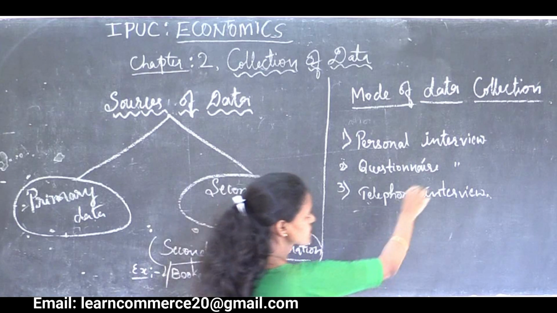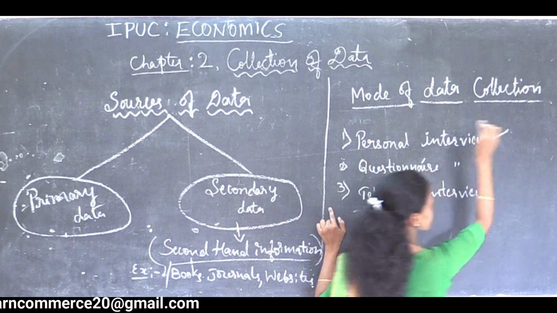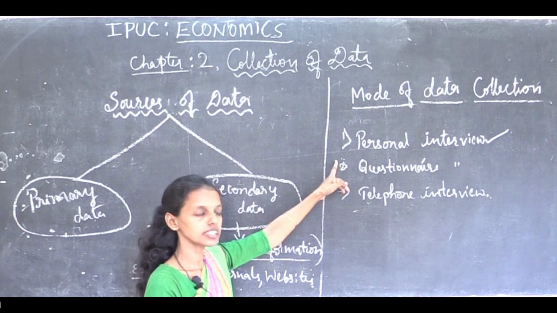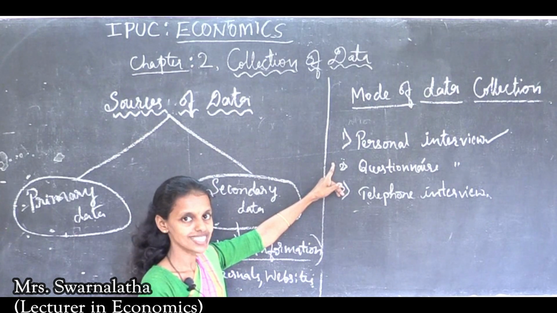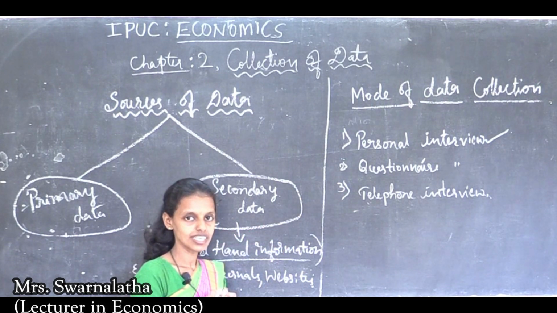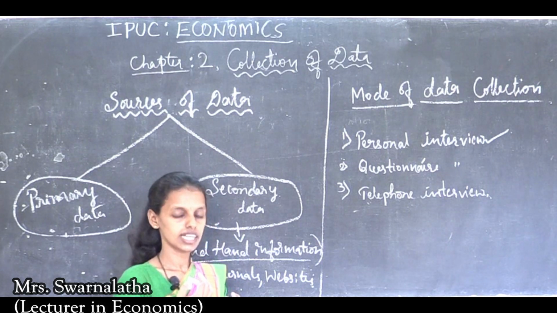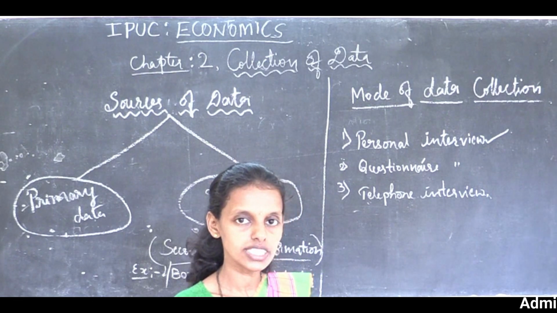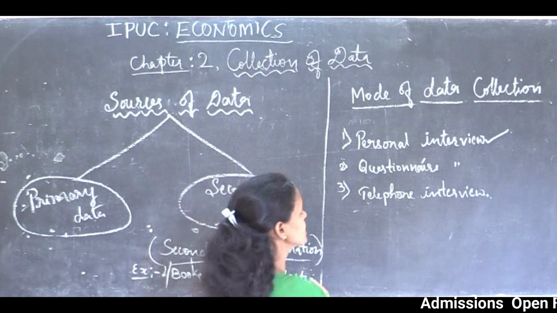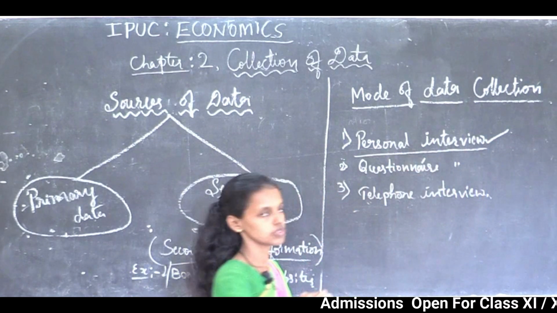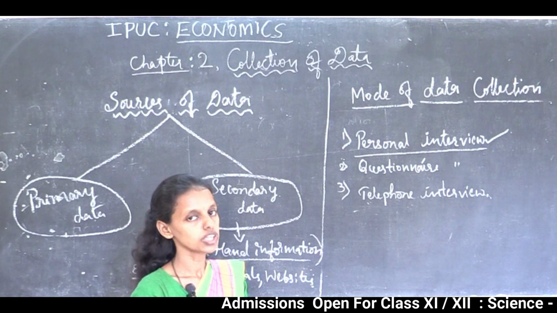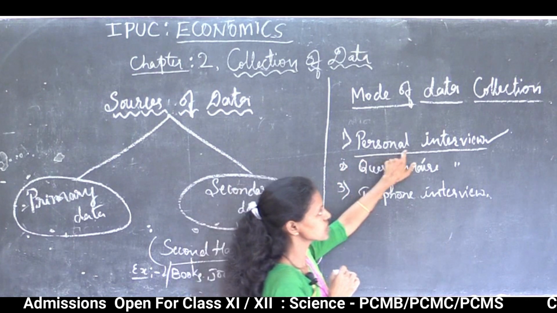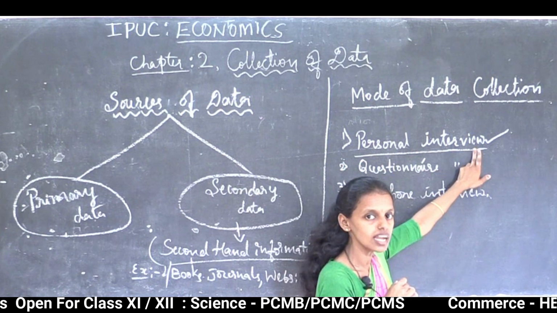First one is personal interview. Data can be collected through the personal interview. Personal interview is nothing but, as I said, the interview is done personally. Here the investigator is there. Think that I am the data collector, the enumerator. I am going to the field and directly I will collect the information from the respondent. So there is a face to face interaction, then it is said to be the personal interview. So here the observer goes to the field directly and collects the information personally.